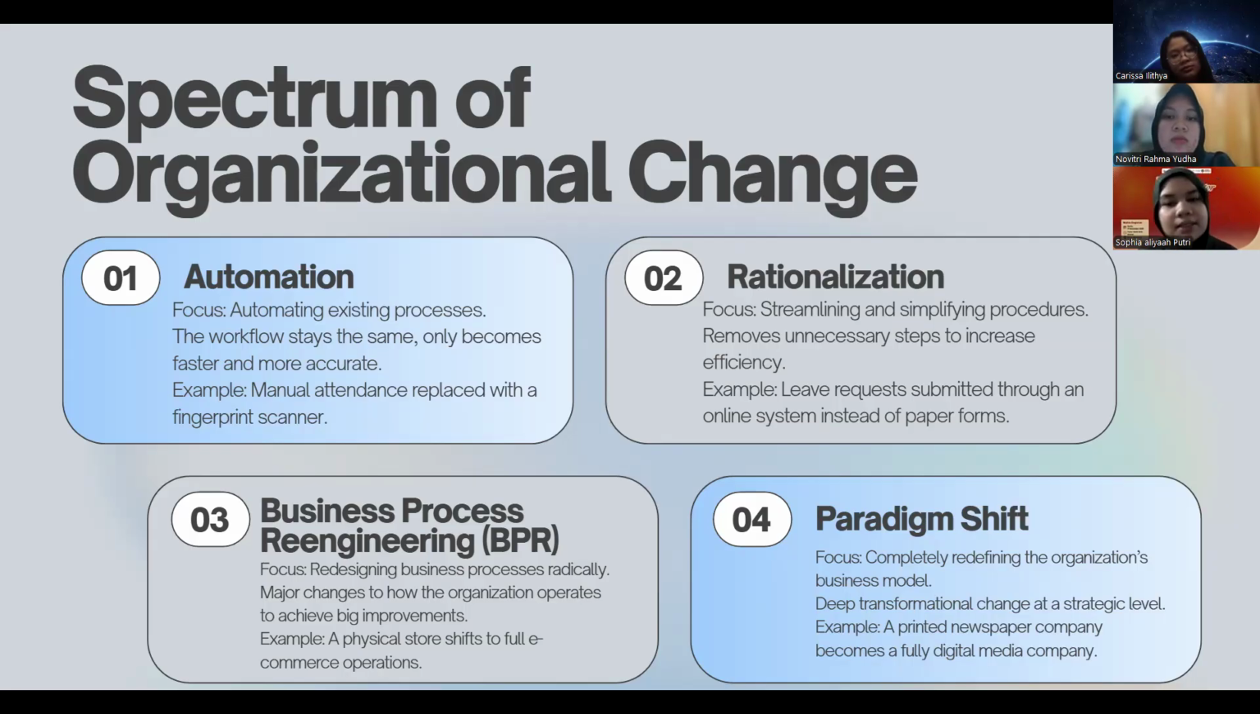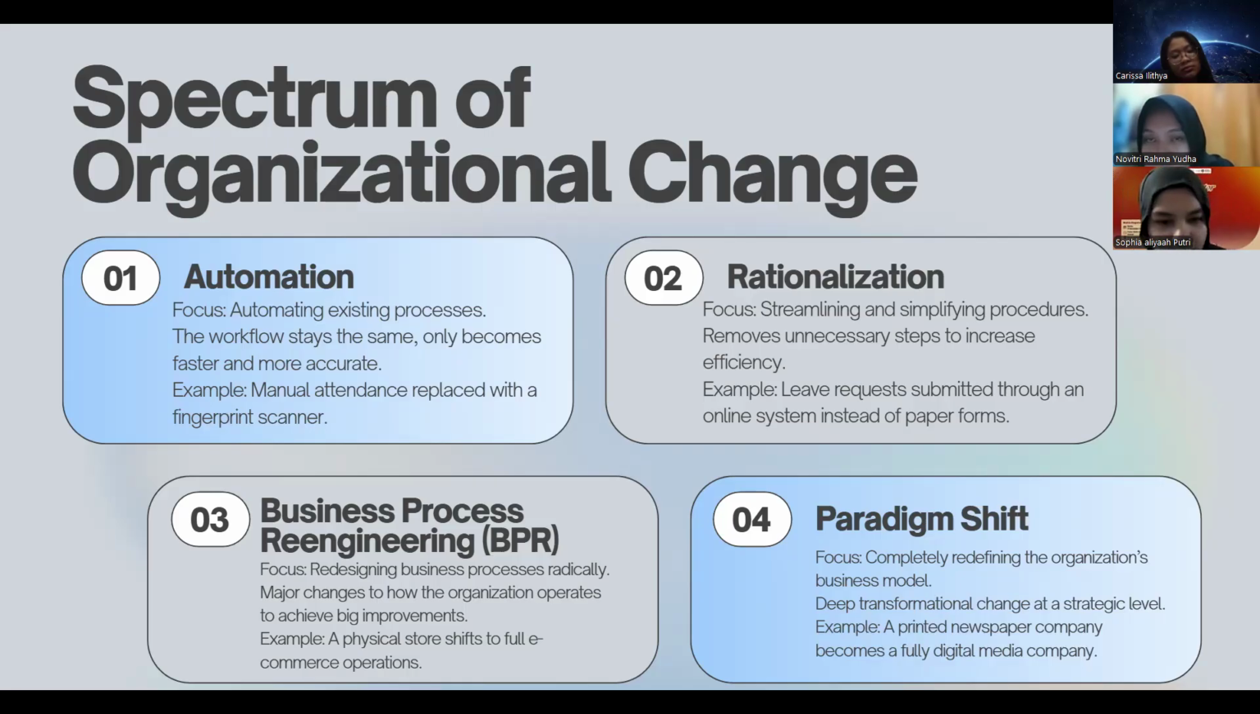And the second one is rationalization. This is focused on streamlining and also simplifying the procedures, and it removes unnecessary steps to increase efficiency. An example is a leave request submitted through an online system instead of paper forms.